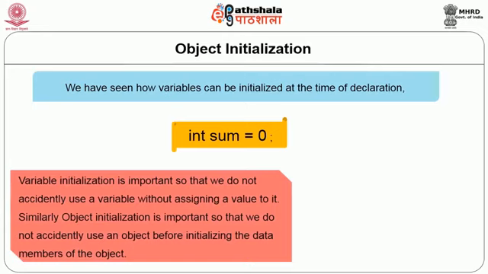The variable initialization is important so that we do not accidentally use this variable without assigning some meaningful value to it. And in the similar manner, the initialization of object is also important so that we do not accidentally start out with the object without having some meaningful initial values to its data members. Now the question is, how to initialize object?